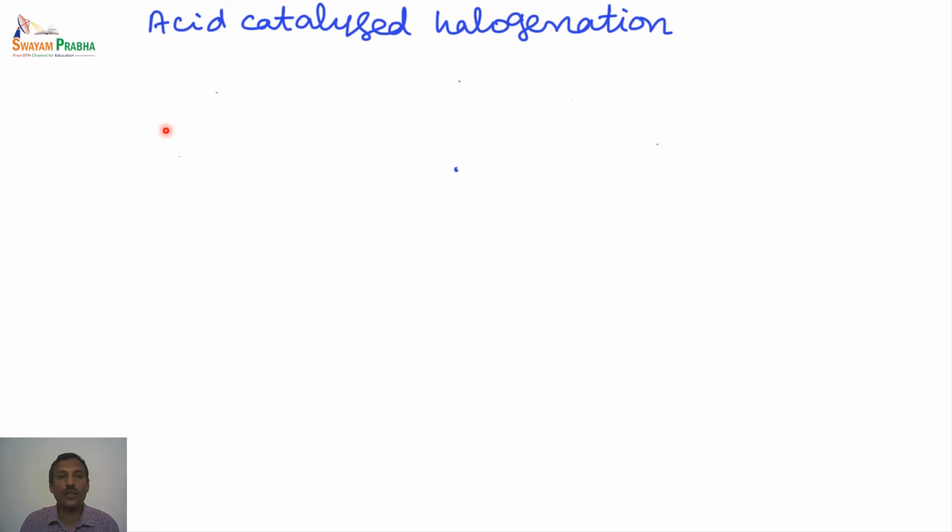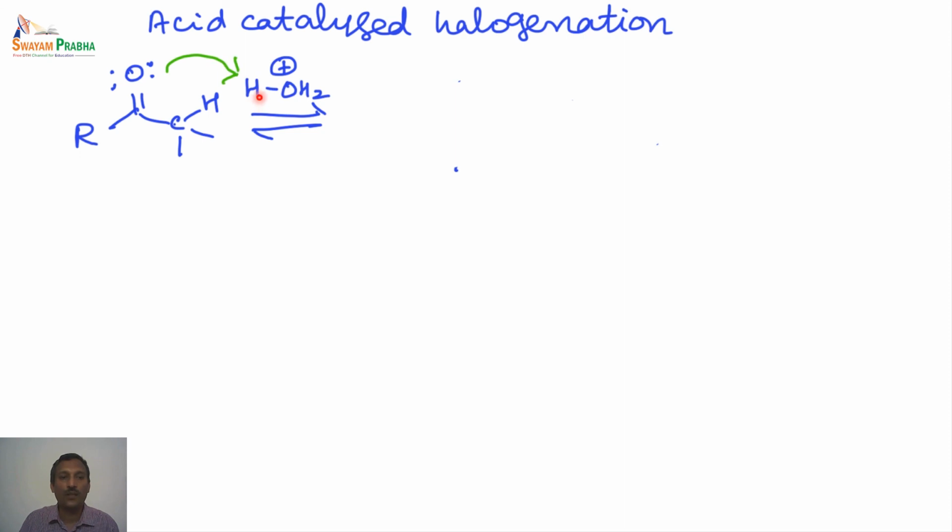Now we will look at the acid catalyzed halogenation reaction, because earlier we had seen the halogenation using nucleophilic bases. Here we will see how the reaction proceeds under acidic conditions. So here again we have a protic solvent with acid. So H plus ions are present in large excess. So the lone pair of electrons from the oxygen now bonds to the hydrogen. So we end up with this oxonium ion intermediate.